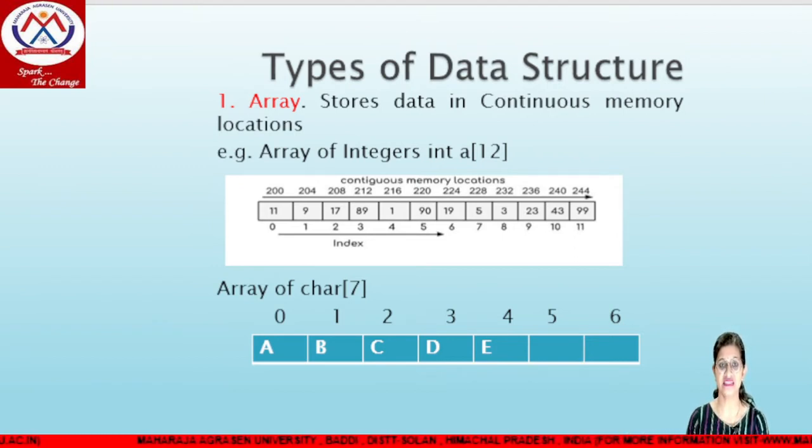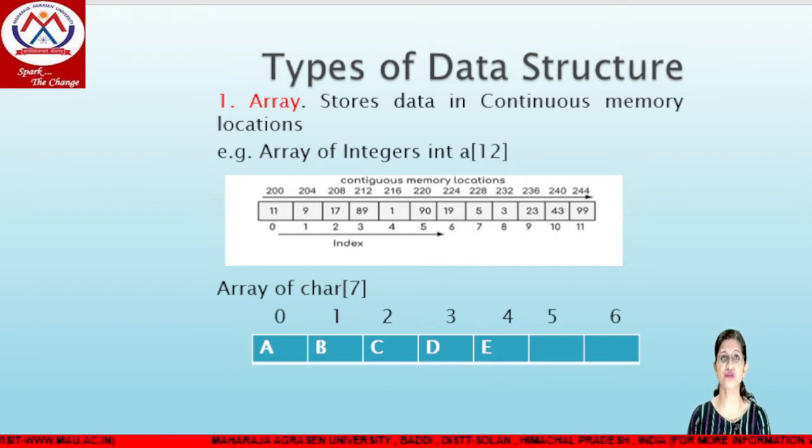Again, the next is 208 and so on up to 244. So from 200 to 244, the memory locations are continuous and occupied by the array from index 0 to 11. That's why the array is of integer type, using the int data type to store numeric values. So this is the array. Here each and every memory location is occupied by numeric values.